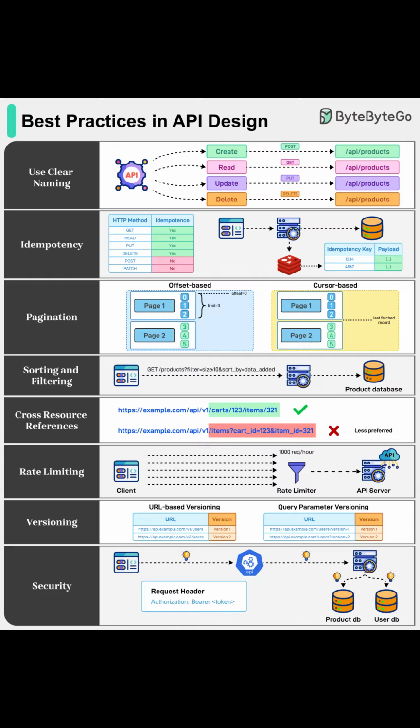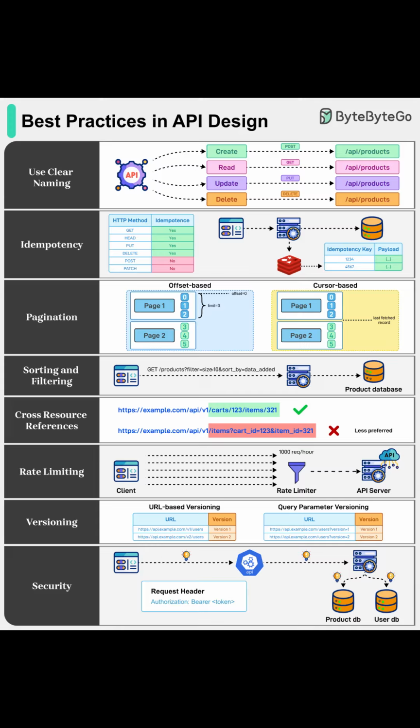Don't forget cross-resource references. Make sure related resources are clearly linked. A preferred approach is embedding resource IDs directly in the URLs. For example, /API/v1/carts/123/items/321, rather than jamming IDs into unwieldy query parameters, which can make the API harder to interpret.